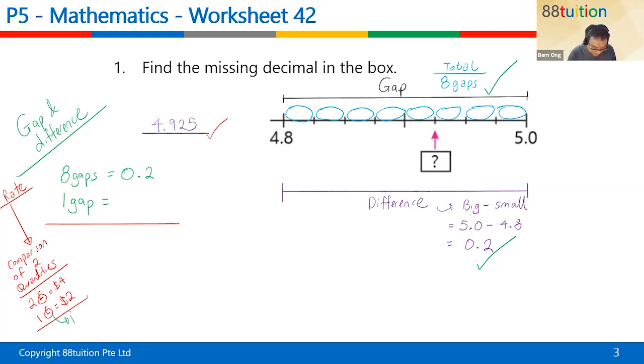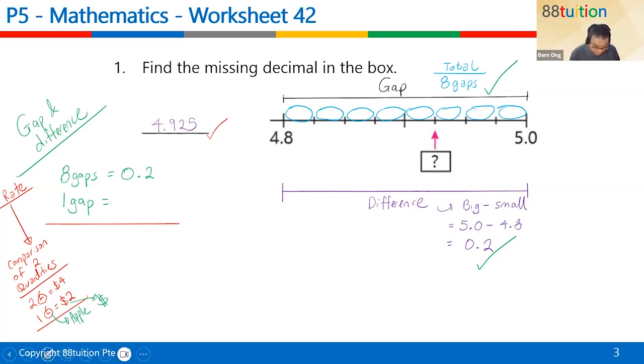We are talking about apples versus what? Money. Can you see? It's two different quantities. So we are talking about apples and money. That's the meaning of using a rate: comparing two different quantities. So this is something called a rate also.